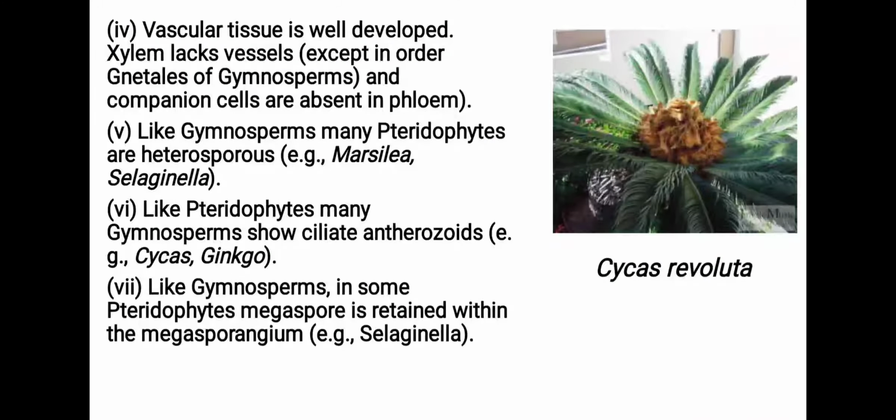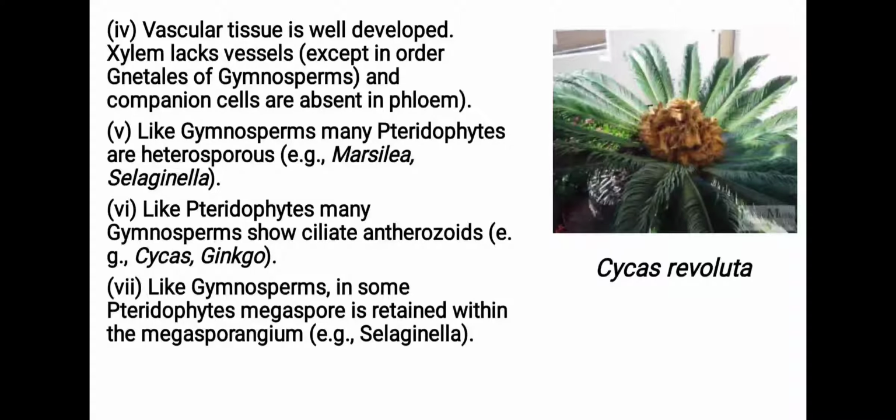Students, vascular tissue is well developed in pteridophytes and gymnosperms, but it lacks xylem vessels except in the order Gnetales of the gymnosperms, and companion cells are absent in phloem. Like gymnosperms, many pteridophytes are heterosporous, and examples are Marsilea and Selaginella. Like pteridophytes, many gymnosperms show ciliate antherozoids, and examples are Cycas and Ginkgo.